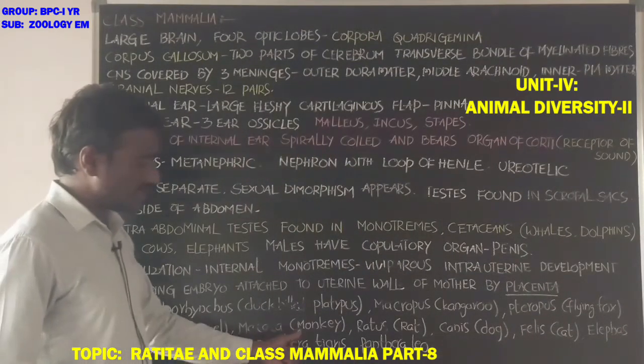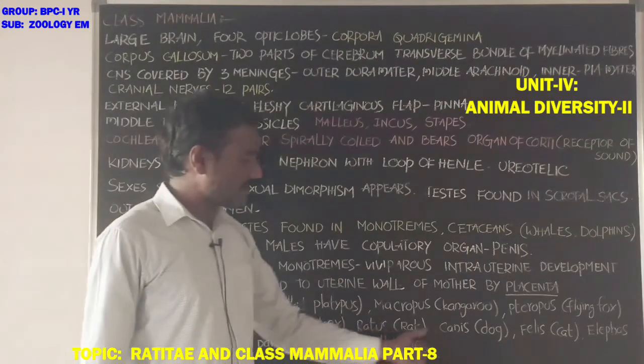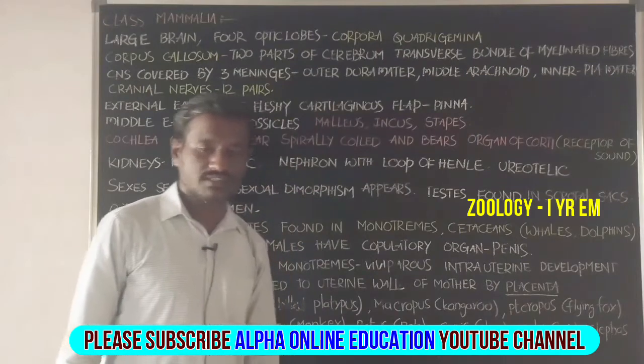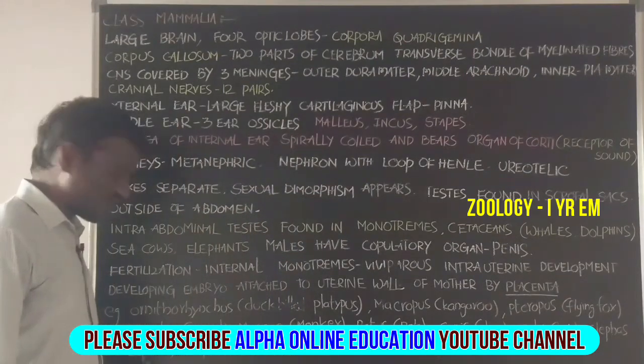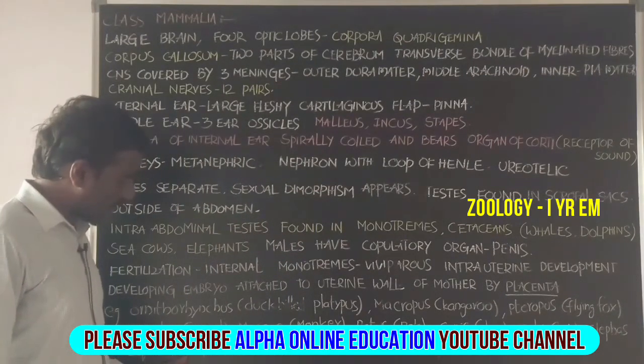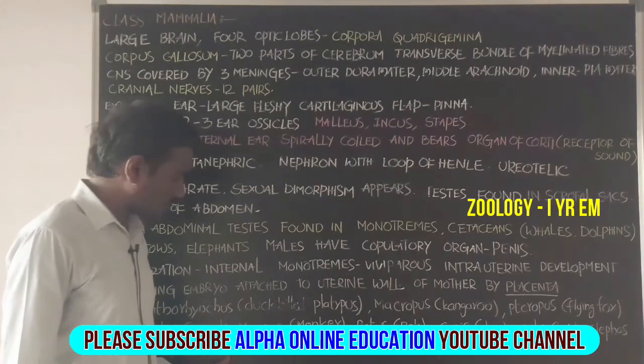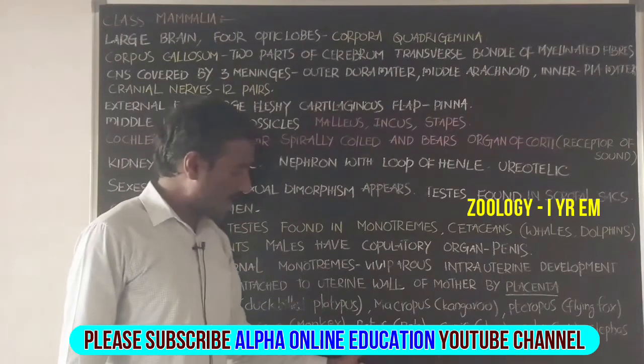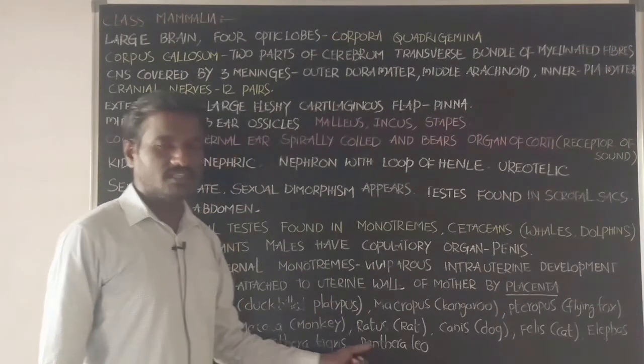Macaca, monkey. Rattus, rat. Canis, dog. Felis, cat. Elephas, elephant. Equus, horse. Delphinus, dolphin. Panthera tigris, tiger. Panthera leo, lion. These are the examples.